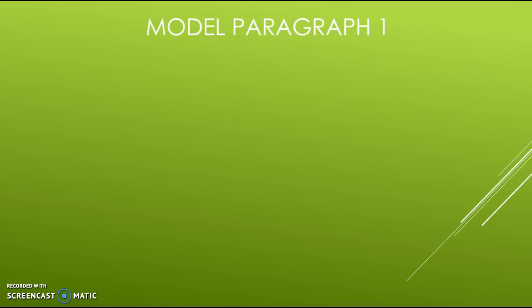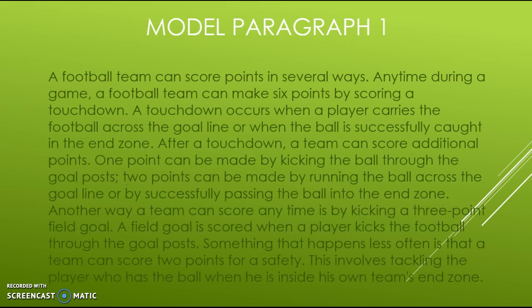And I'll begin by doing example model paragraph 1 here, and I'll demonstrate the PEN steps to use if you were doing a general clincher sentence. So I'm going to read what we have so far of the paragraph for you. A football team can score points in several ways. And that is our topic sentence, and then the rest of this is the details.